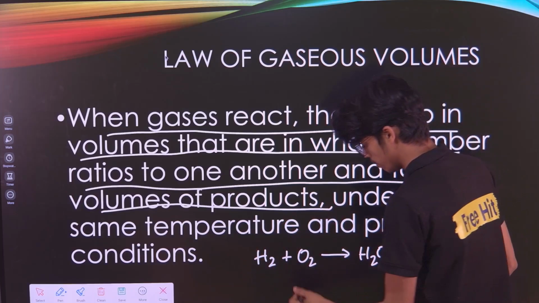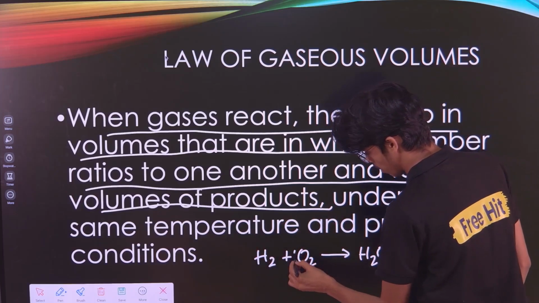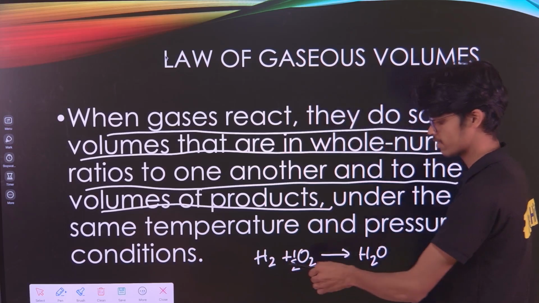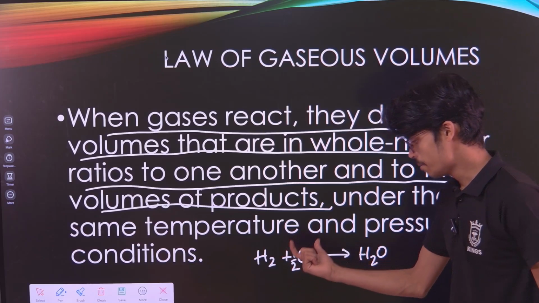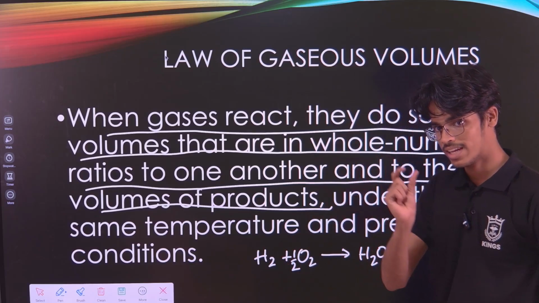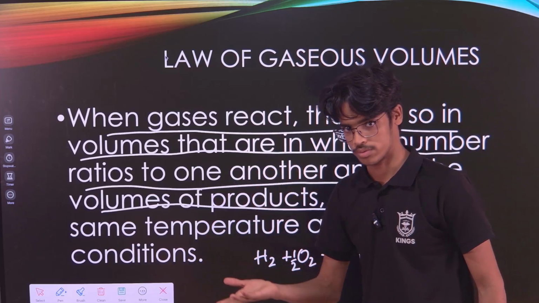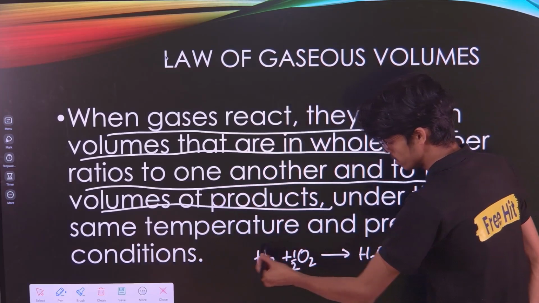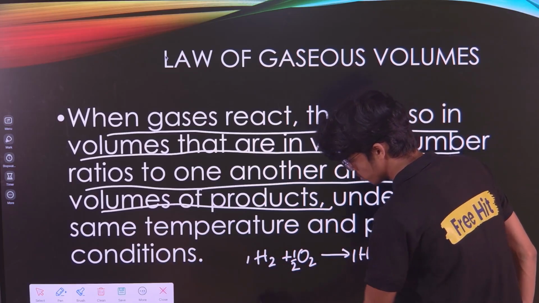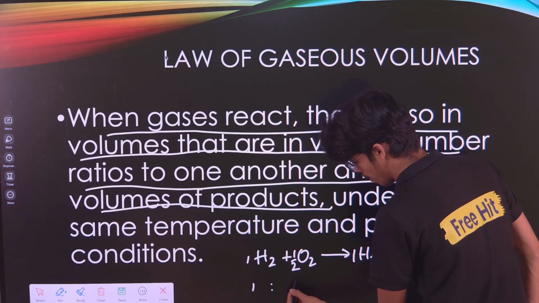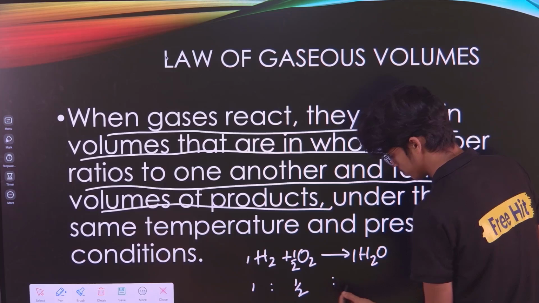If we balance this equation, this will be half, right? Just to balance this equation, there should be a half over here. Now they must be reacting in a whole number ratio of their volumes. Can you see the stoichiometric ratio? The stoichiometric ratio is 1, half, and again 1.